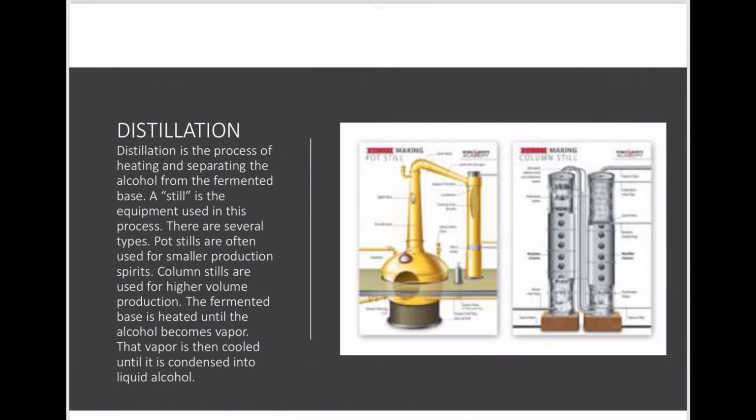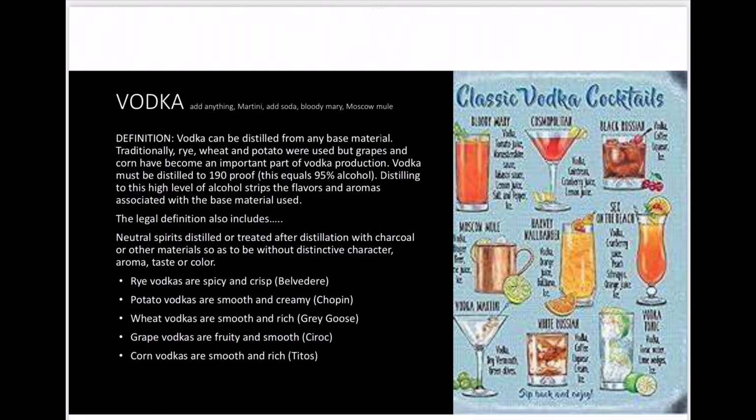So let's begin with vodka. So the definition of vodka. Vodka can be distilled from any base material. Traditionally, rye, wheat, and potato were used, but grapes and corn have become an important part of vodka production. Vodka must be distilled to 190 proof.